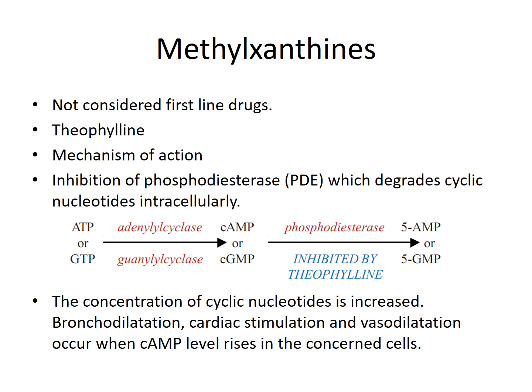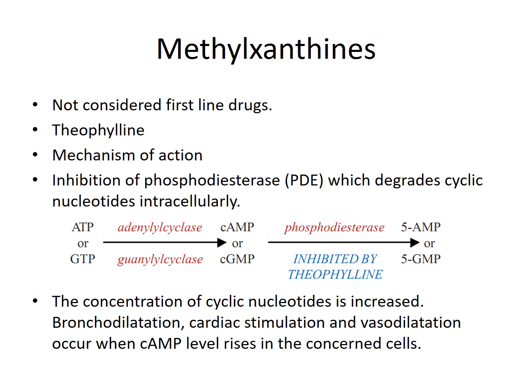Other actions on different systems: it causes increased alertness in the CNS. On the cardiac system, it has a mixed, variable or unpredictable response. Because of vasomotor center stimulation and cardiac stimulation, it causes a rise in BP. But exactly opposite, because of vagal stimulation and direct vasodilatation, it may tend to lower the BP. So there is a mixed or variable response on the cardiac system. Whereas in the kidney it causes mild diuresis, and in skeletal muscle it causes an increase in the contractile power.